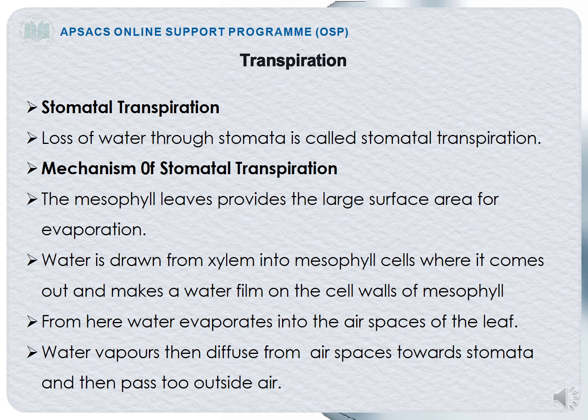As it moves to the mesophyll cells, it will make a water film, a channel of water, and they will surround the cell wall of the mesophyll. From here, the water will evaporate into the air spaces. Air spaces are present inside the leaf, so the water molecules will come inside the air spaces, and from the air spaces they will diffuse into the stomata, and from stomata they will be evaporated to the outside air.